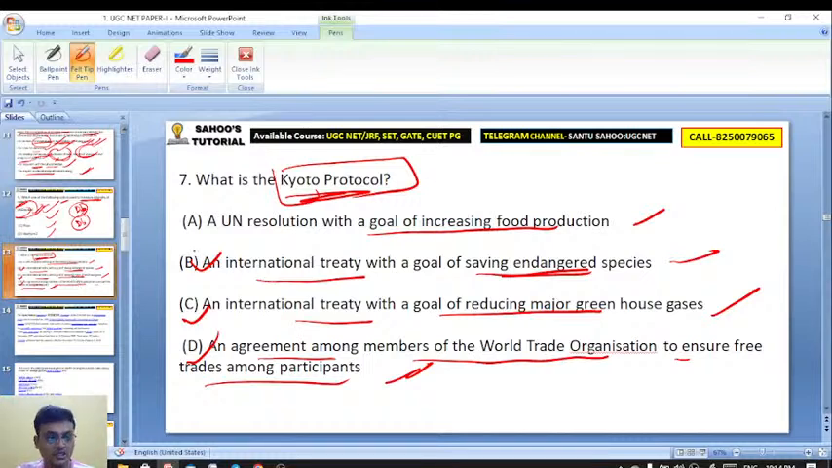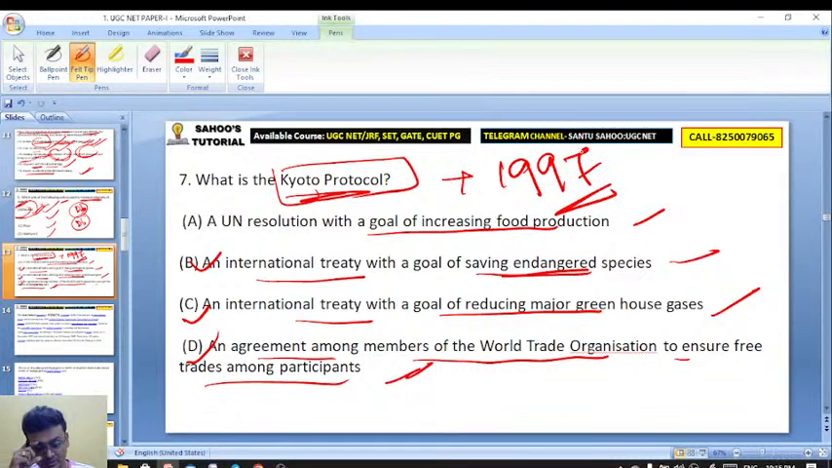I told that Kyoto Protocol was initiated in 1997. 1997 में हुआ था. कब हुआ था? 1997. In the first question we had discussed that Kyoto Protocol was initiated in the year 1997 to reduce what? To reduce the emission of greenhouse gas. So here it's C, exactly. Okay, excellent. An international treaty with the goal of reducing major greenhouse gases.